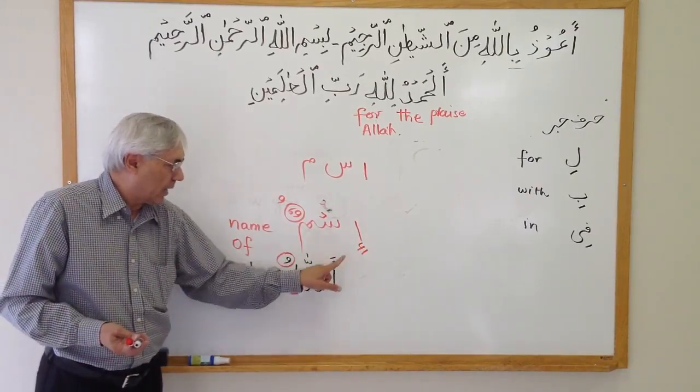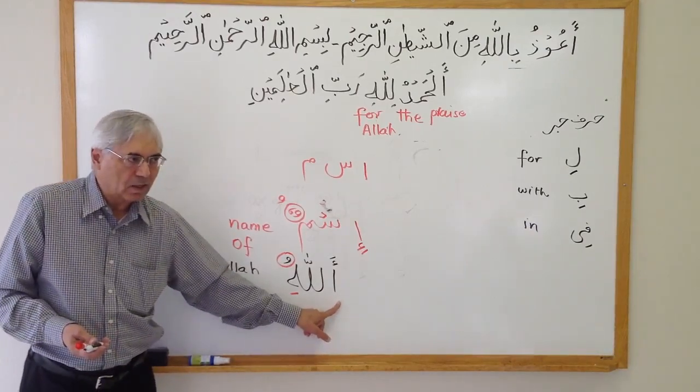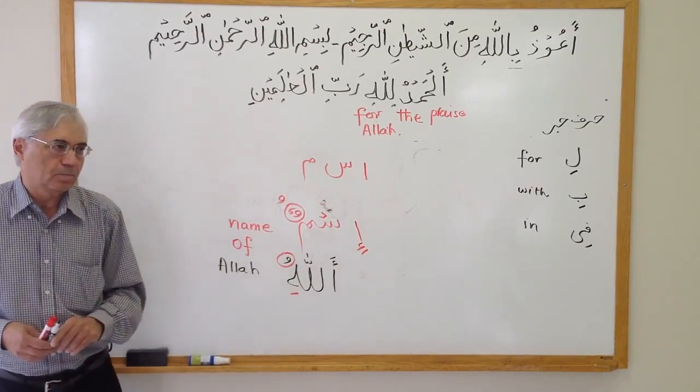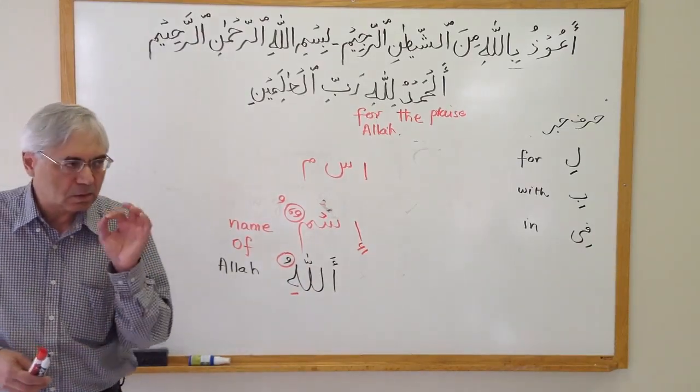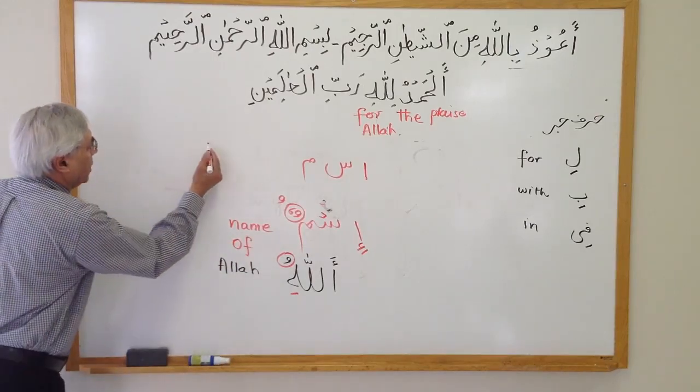When you combine the two words, this alif is not recited. You will recite Ismullahi. It will be written like that.